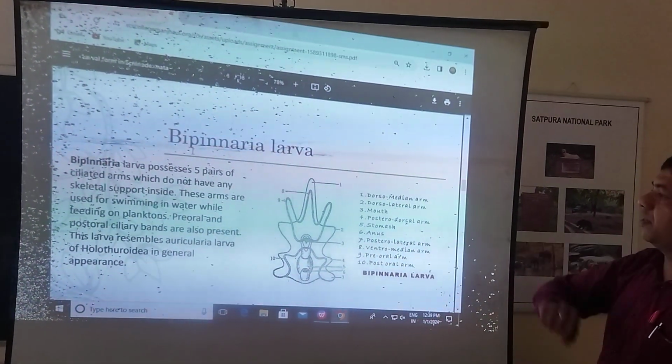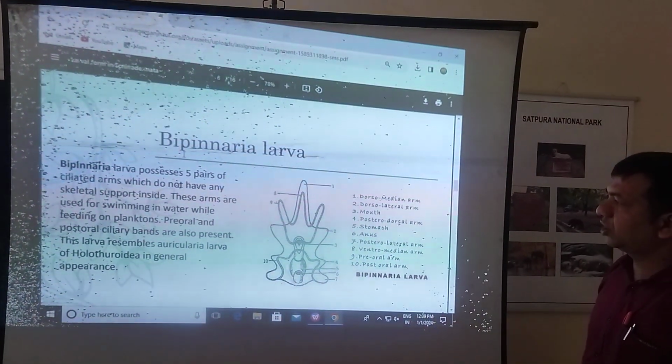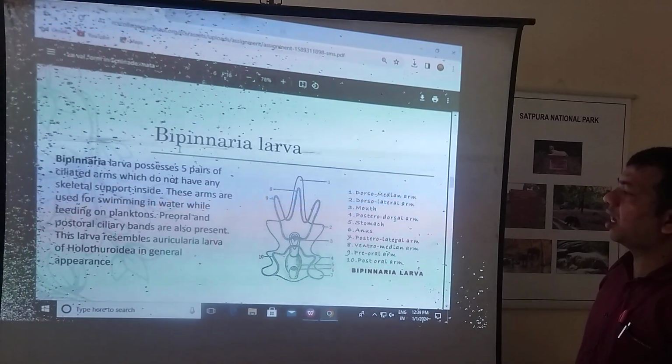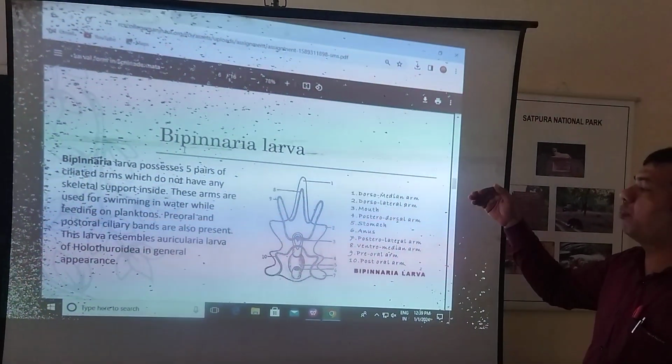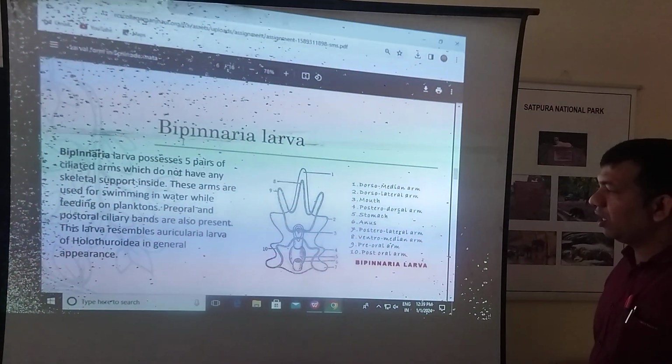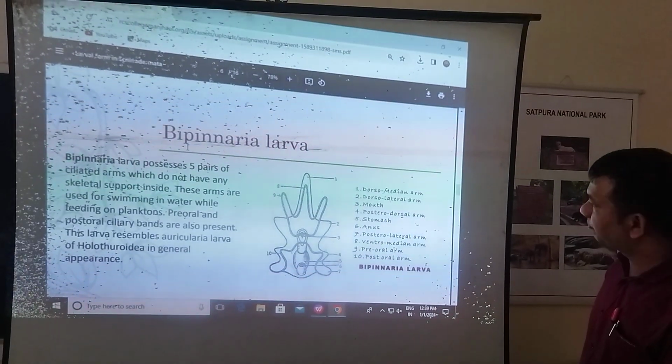The next is Bipinnaria larva. Bipinnaria larva possess 5 pairs of ciliated arms. There is no node and no skeletal support. These arms are used for swimming in water, while the preoral and postoral ciliated bands are present, and the larval interradial are the Holothuridia element. So this is the Bipinnaria larva.